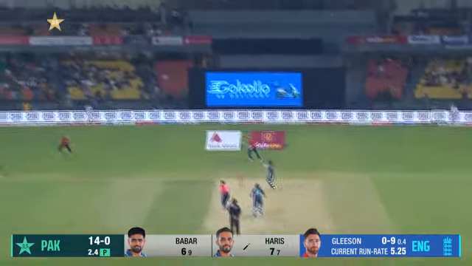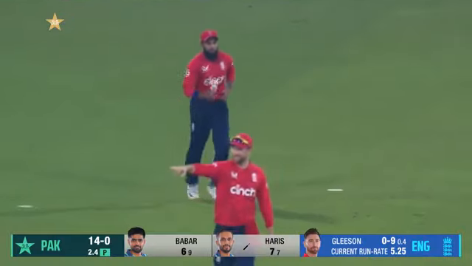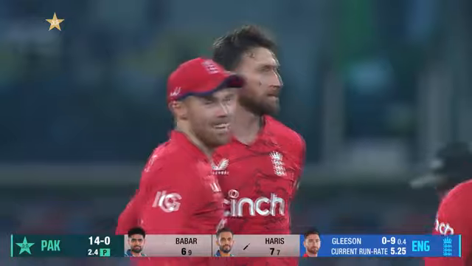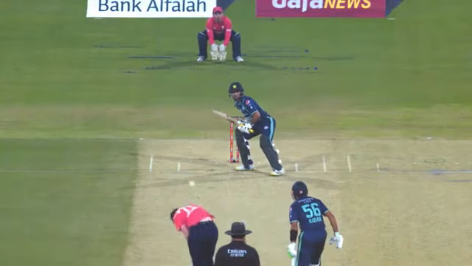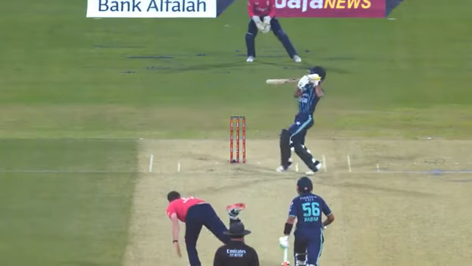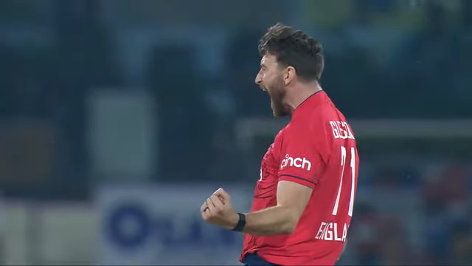A beautiful shot. There's a fielder there, didn't middle it. Oh, straight to Adil Rashid. Gleeson got the breakthrough for England. And this is what happens. All very well to have ambition in this form of cricket, but he got too close to him. Gleeson's done well, aimed it at the body, so not enough room to control the shot. Adil Rashid isn't going to drop them. And England has struck.